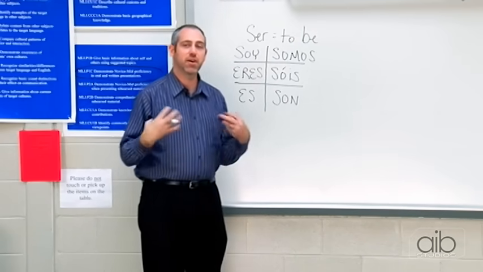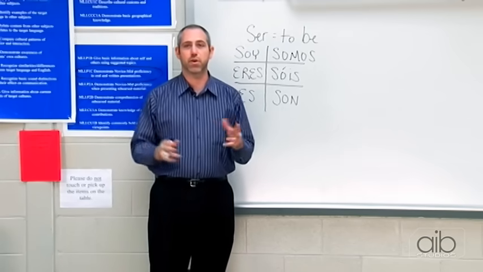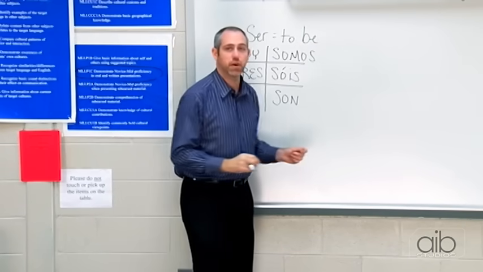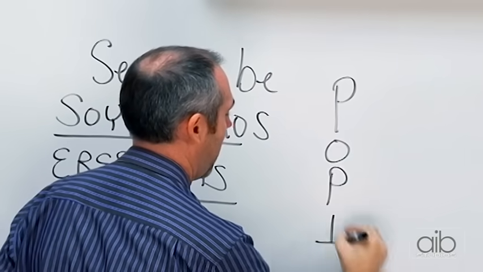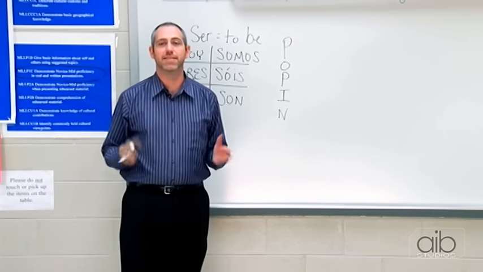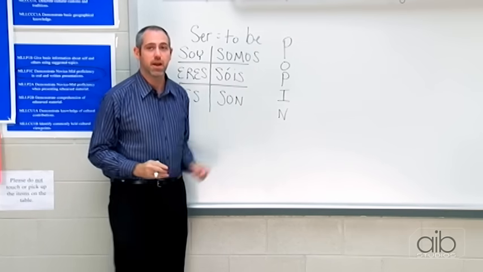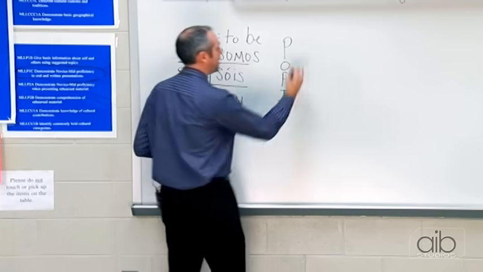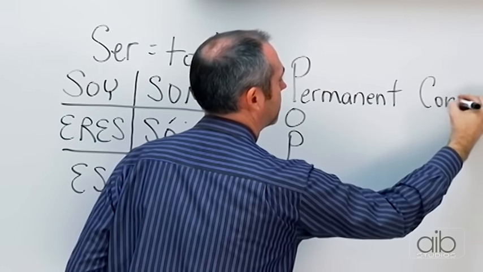So let's start out by laying a good foundation of when we use the verb ser. Now, to give you sort of a visual, something that you can remember, we usually refer to the word poppin', P-O-P-I-N. I teach my students regularly the word poppin' to help remember the conditions under which we use the verb ser, these forms here. Now, poppin' is just a little way for you to remember these conditions. The first condition is a permanent condition.